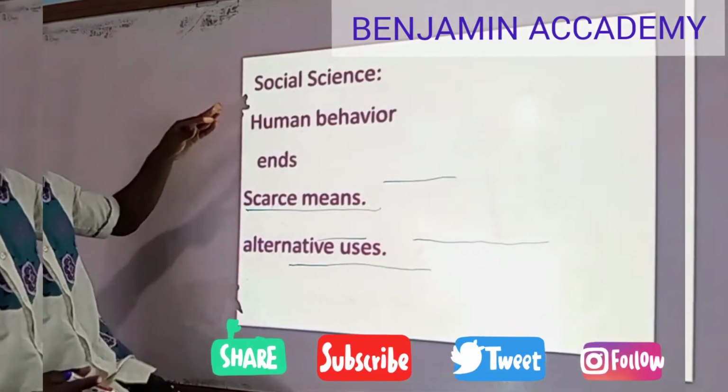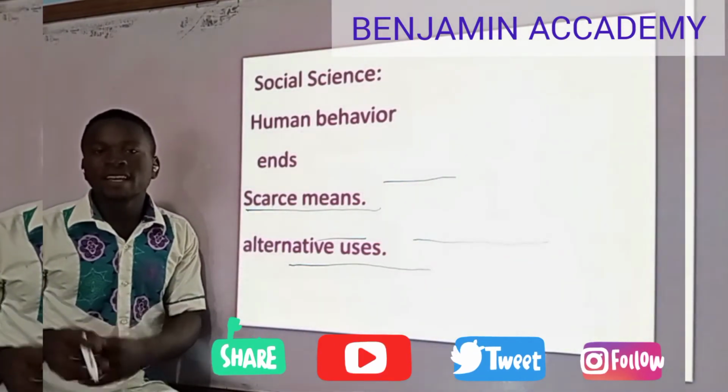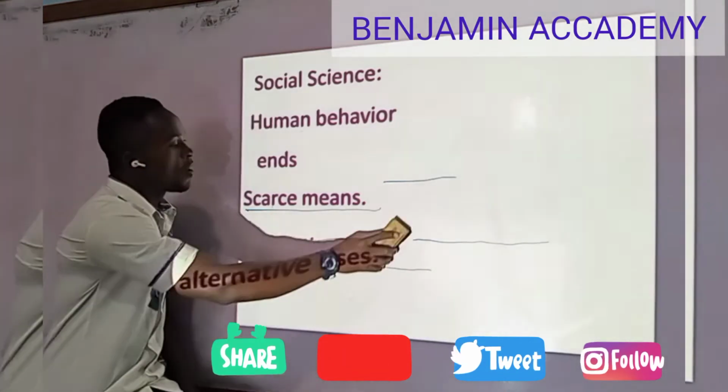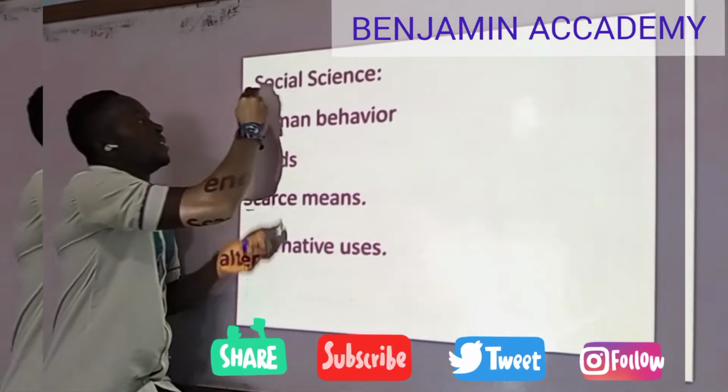Now, based on Professor Lionel Robbins, he said economics is what? First of all, we look at the first part. He said economics is what? It's a social science.